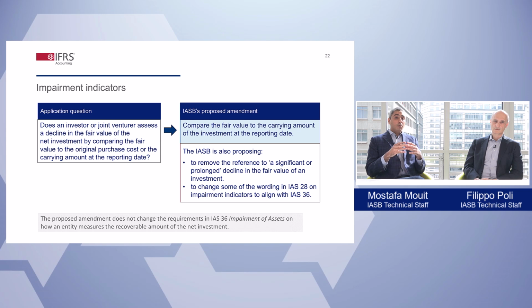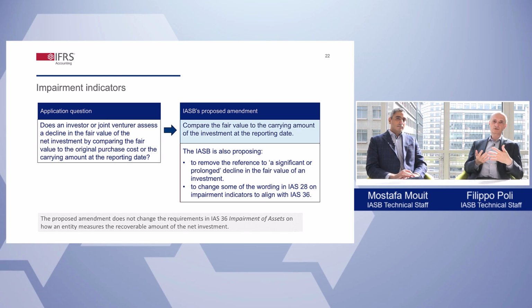Another area for improvement is how the standard describes the impairment indicators. For instance, IAS 28 still uses old language, such as a reference to a significant or prolonged decline of the fair value of the investment below its cost. Is that the right reference? Or should the investor compare the fair value to the carrying amount at the reporting date? Well, the IASB is proposing to replace that reference with a reference to the decline of the fair value below the carrying amount of the investment.